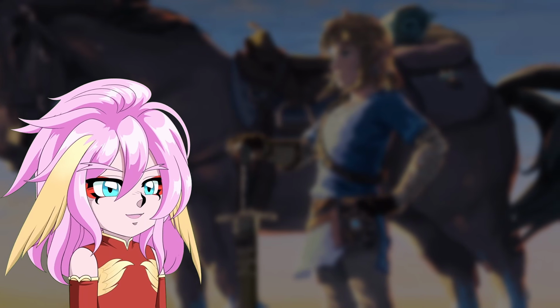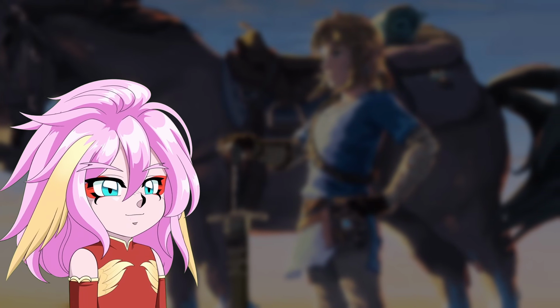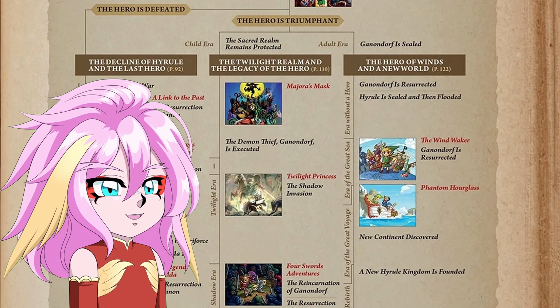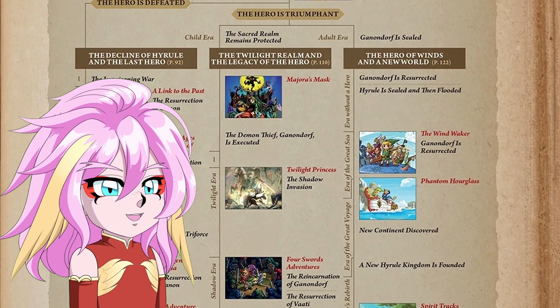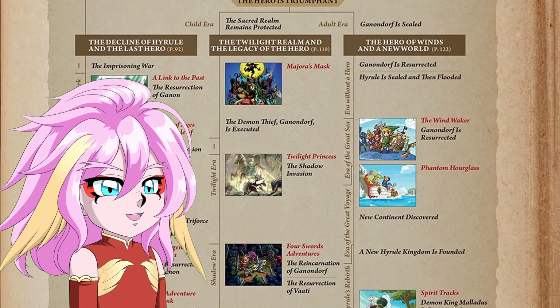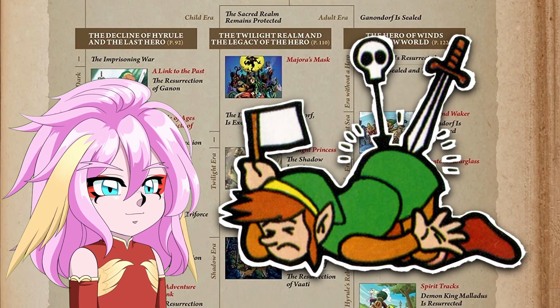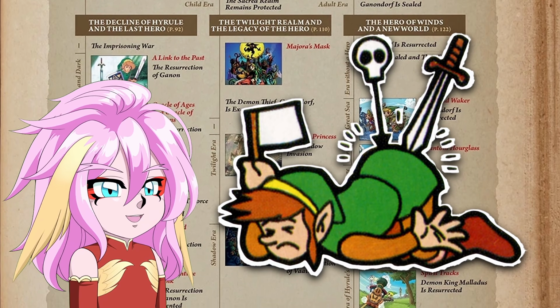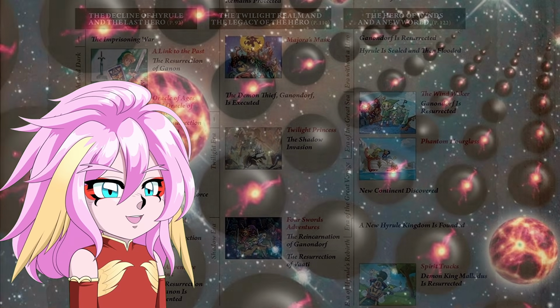To do that, we need to return to the timeline and discuss its most hated part, the existence of the downfall timeline. When I described the 3 branches of the timeline earlier, I noted how the downfall timeline was a surprise to fans. When revealed, many players hated the idea and still do. The idea of a branch forming from a hero being slain isn't a clean-cut timeline branch like the adult and child timelines, but instead is more akin to multiverse theory.